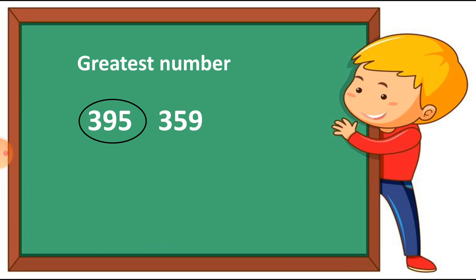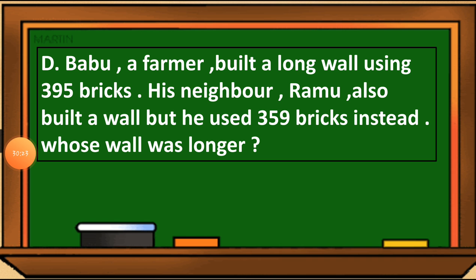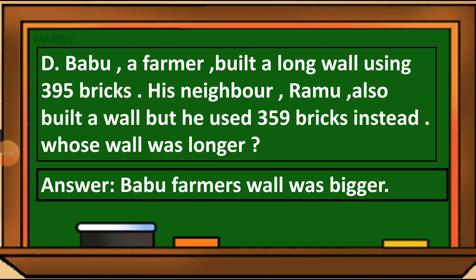So Babu the farmer's wall was bigger than his neighbor Ramu's. Here the answer will come that Babu the farmer's wall was bigger. This way we have to write down the answer.